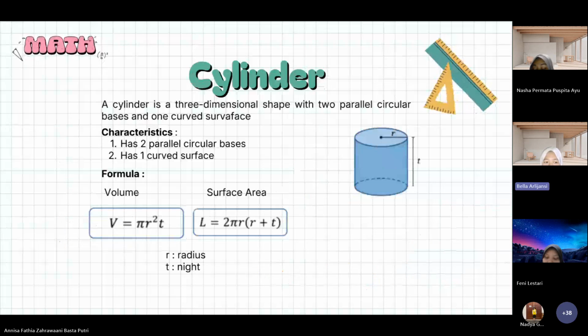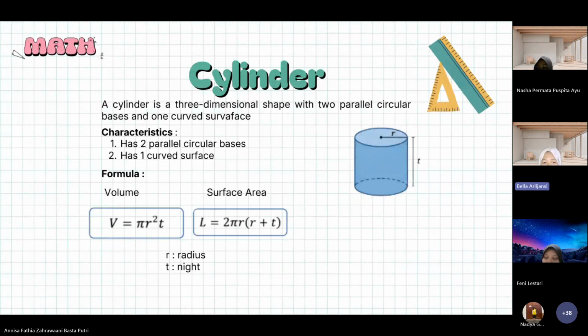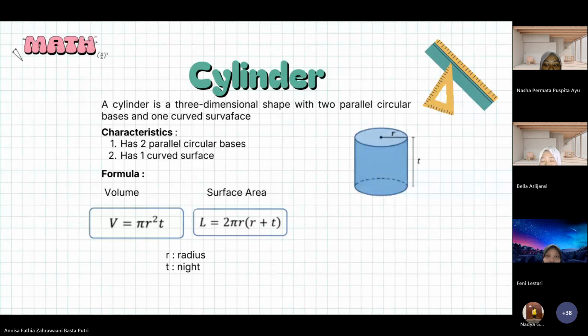A cylinder is a three-dimensional shape with two circular bases and one curved side surface. We often see cylinders in daily life, such as cans, pipes, and drums. The volume formula is pi times radius squared times height. Next slide.